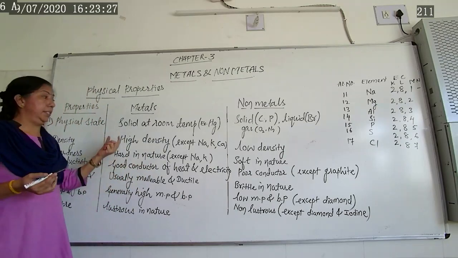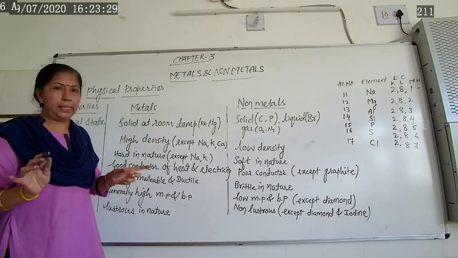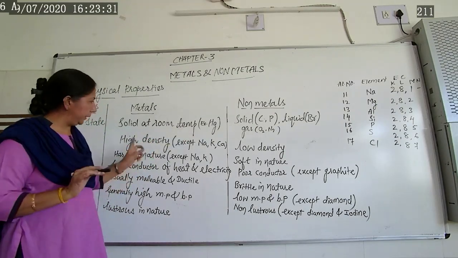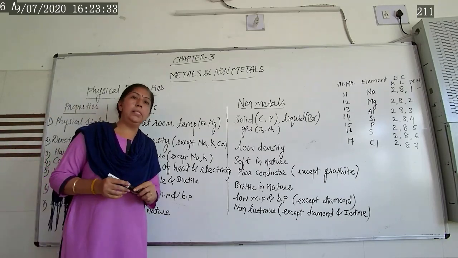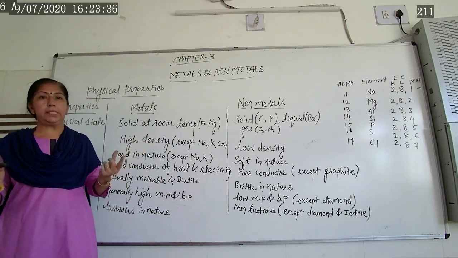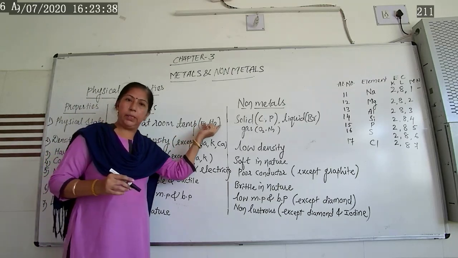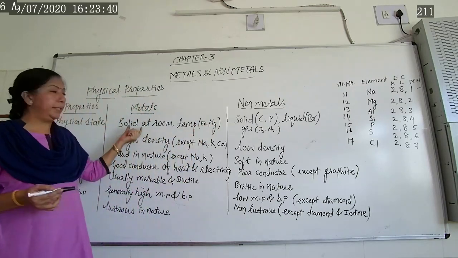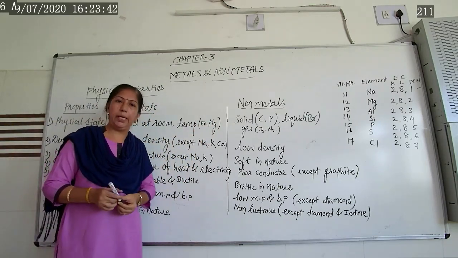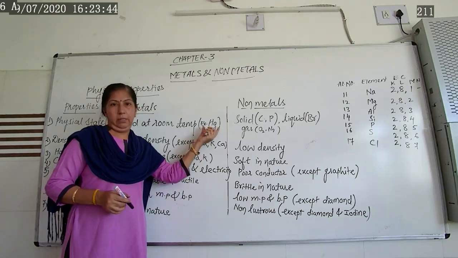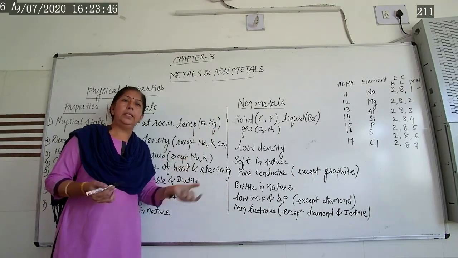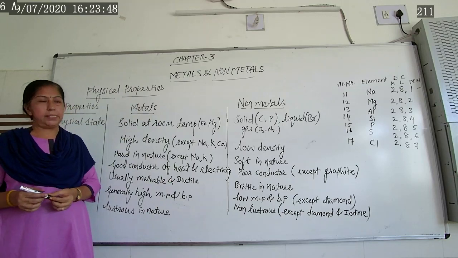Generally, all metals exist in solid state at room temperature, except mercury, which exists in liquid state.